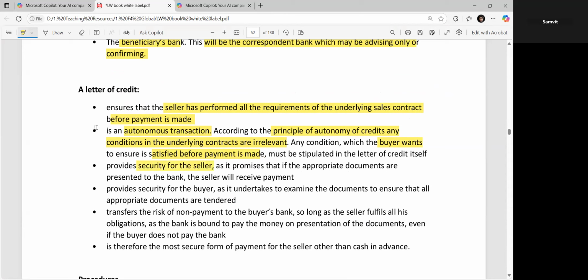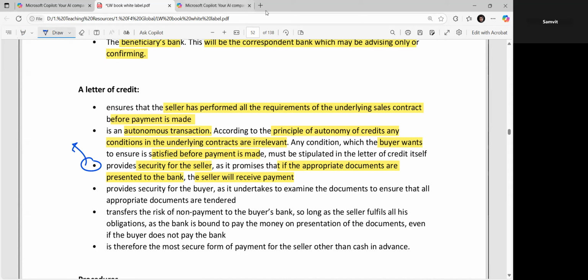Why is it given? Because ultimately the seller would be in doubt whether he would be receiving the payment or not. The bank has promised that if the appropriate documents are presented to the bank, the seller will receive the payment. And once it is ensured that the seller is fulfilling all the terms and conditions in the contract, then you will see that it provides security for the buyer that he will be receiving the goods. The bank undertakes to examine the documentation to ensure that all the appropriate documentation is tendered.